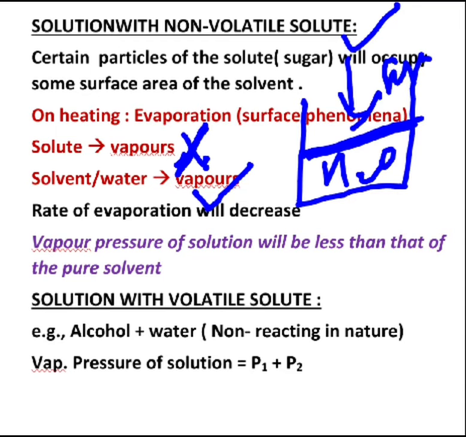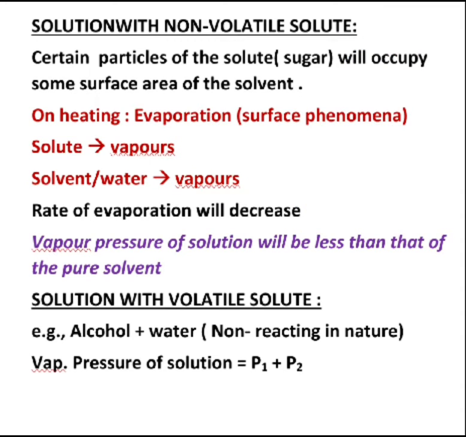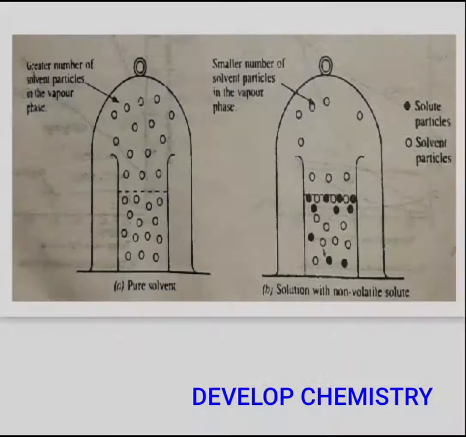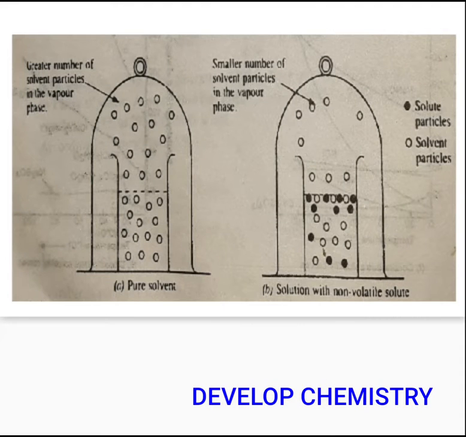On that basis, now what I can say, the overall effect will be that the vapor pressure of the solution will be less than that of the pure solvent. This is a very important concept often asked in your exams: why is the vapor pressure of the solution less than that of the pure solvent? To make it more clear to you, let us understand with the help of a figure. So see the figure on your screen.